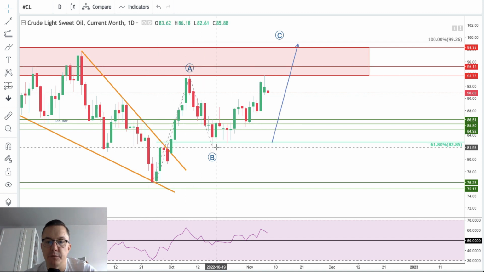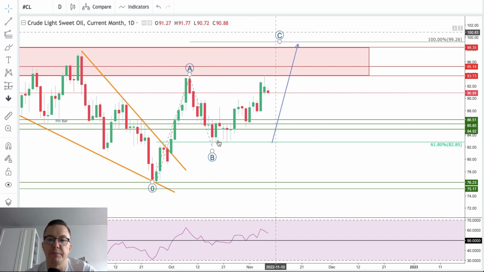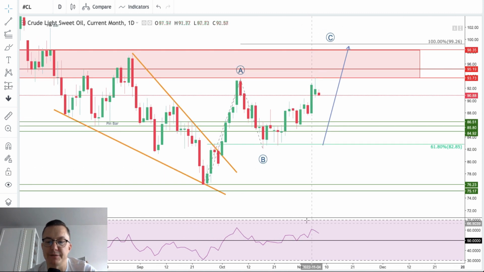AB measured from the bottom of the wave B is the wave C, top at 99.26. So very nice setup here as well. Positive momentum, strong momentum might be helping bulls to achieve this target.